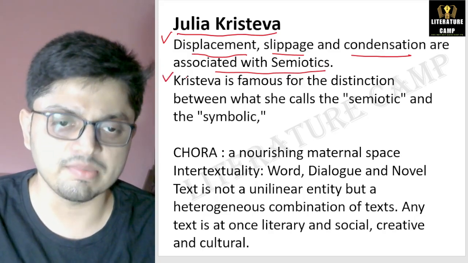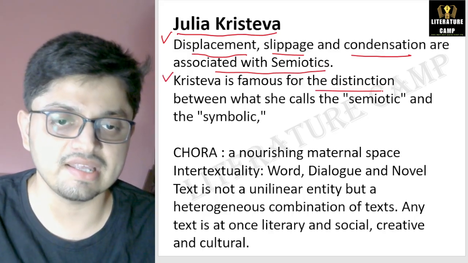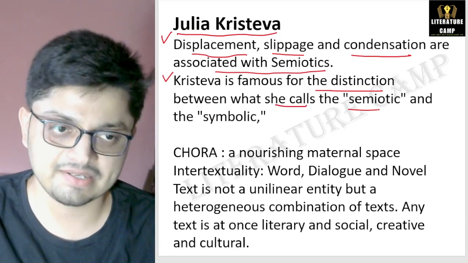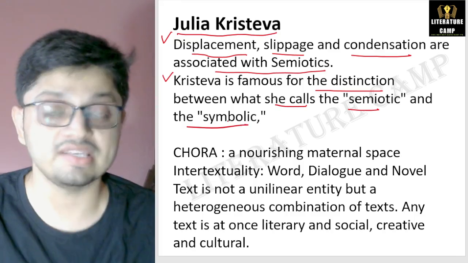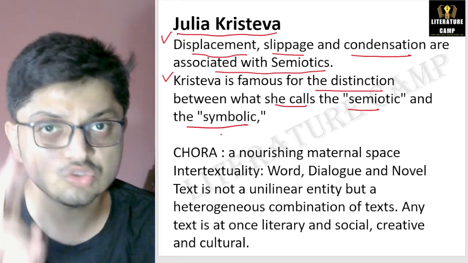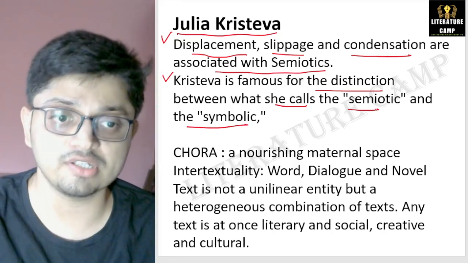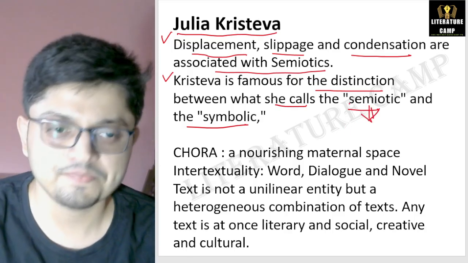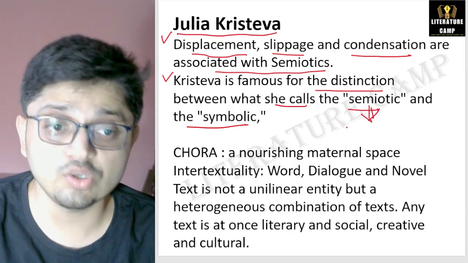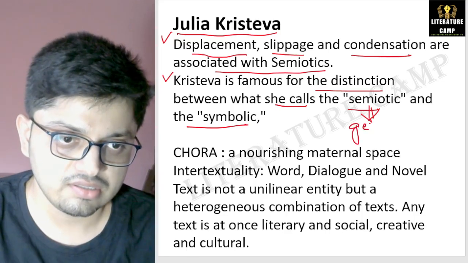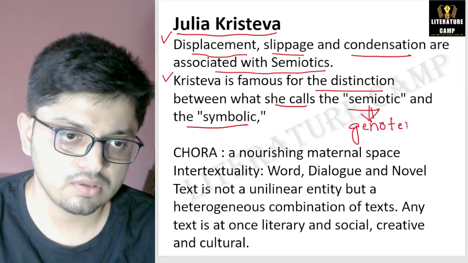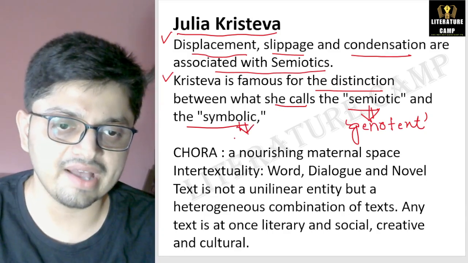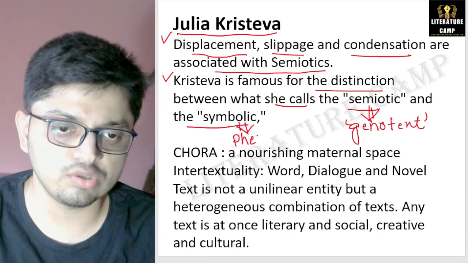And Julia Kristeva is famous for the distinction between what she calls the semiotic and the symbolic. Yes, she has given two terms. They are very important. We should know. She called semiotic as genotext, and she called symbolic as phenotext.